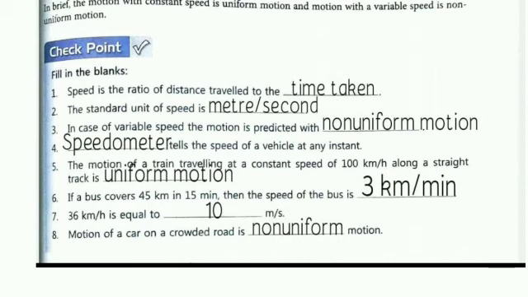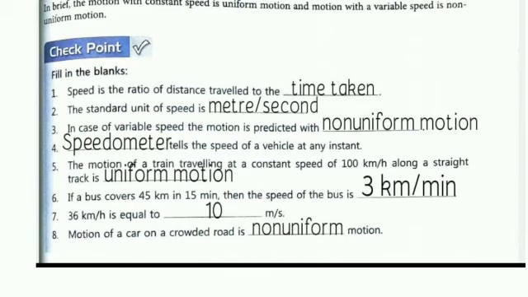Fourth, a speedometer tells the speed of a vehicle at any instant. Instant means at any time. Fifth, the motion of a train traveling at a constant speed of 100 km per hour along a straight track is uniform motion.